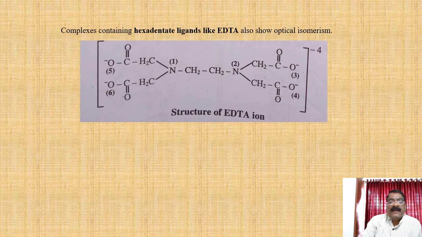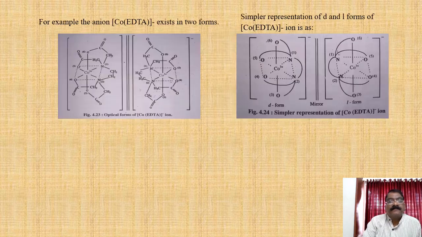Complexes containing hexadentate ligands like EDTA. See, it is the structure of EDTA, ethylenediaminetetraacetic acid. It is a hexadentate ligand. See, here we mark the positions 1, 2, 3, 4, 5 and 6. These are the 6 sites; the ligand coordinates from these 6 sites to the central metal atom in the complex.